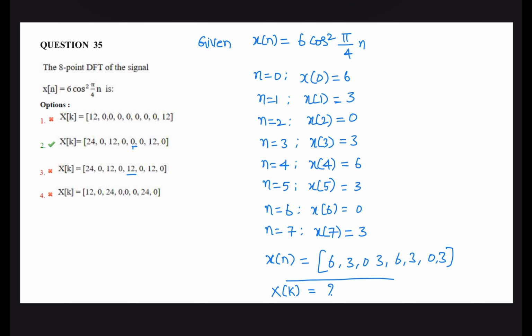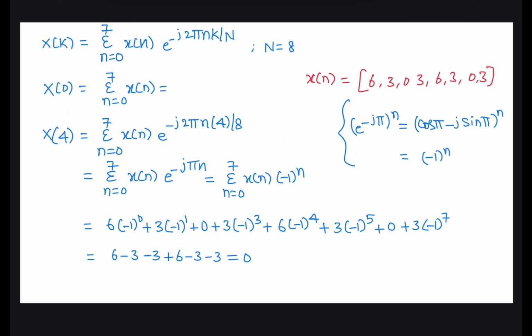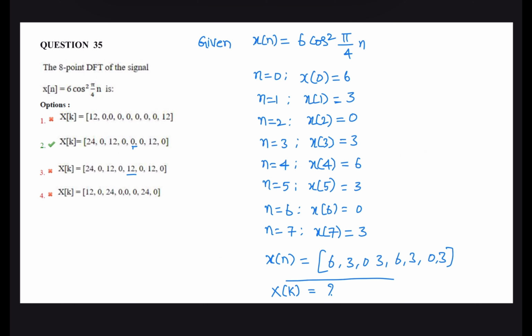We know that capital X of 0 is the sum of all these, that is capital X of 0 is sigma n equal to 0 to 7 of small x of n. That is 6 plus 3 plus 0 plus 3 plus 6 plus 3 plus 0 plus 3. Its value is 24. So capital X of 0 is 24.